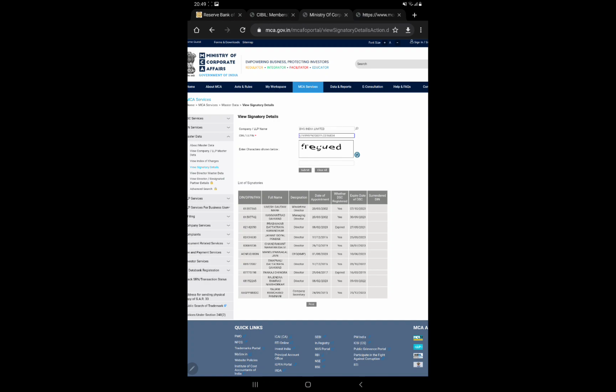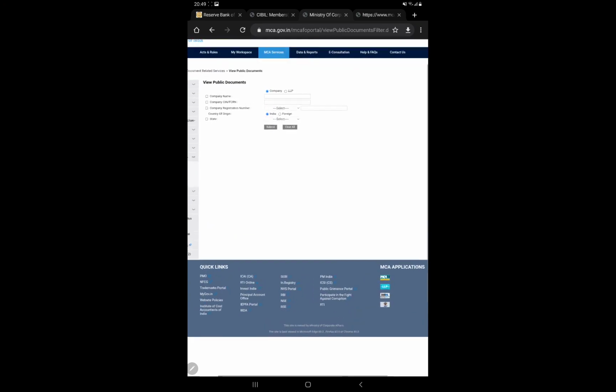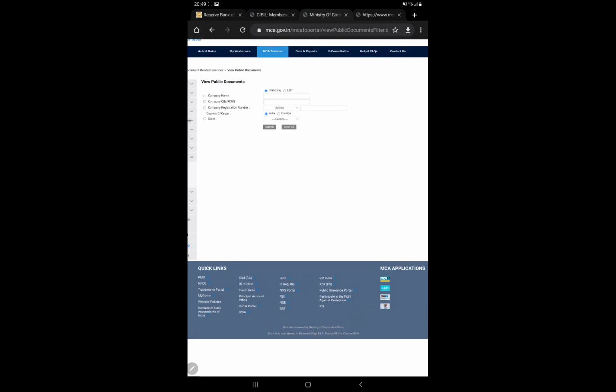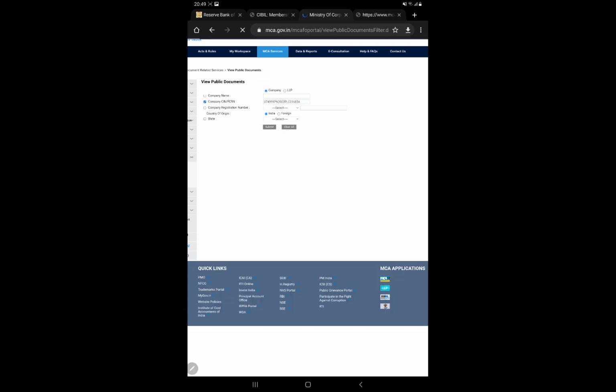For that you need to again go to MCA services, then to documents related services, and then view public documents. Once I click on view public documents, I'll click on company CIN, copy this, paste this, and click on submit.